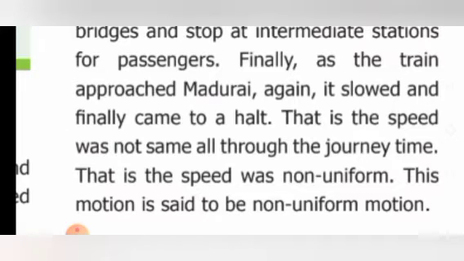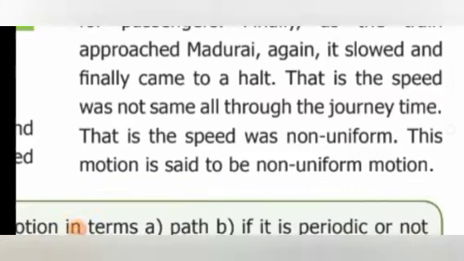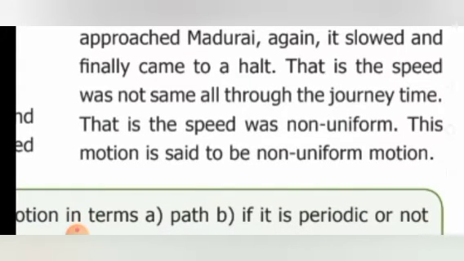So, while starting and while ending, the train slows down. That is, the speed was not the same all through the journey. The speed was non-uniform.